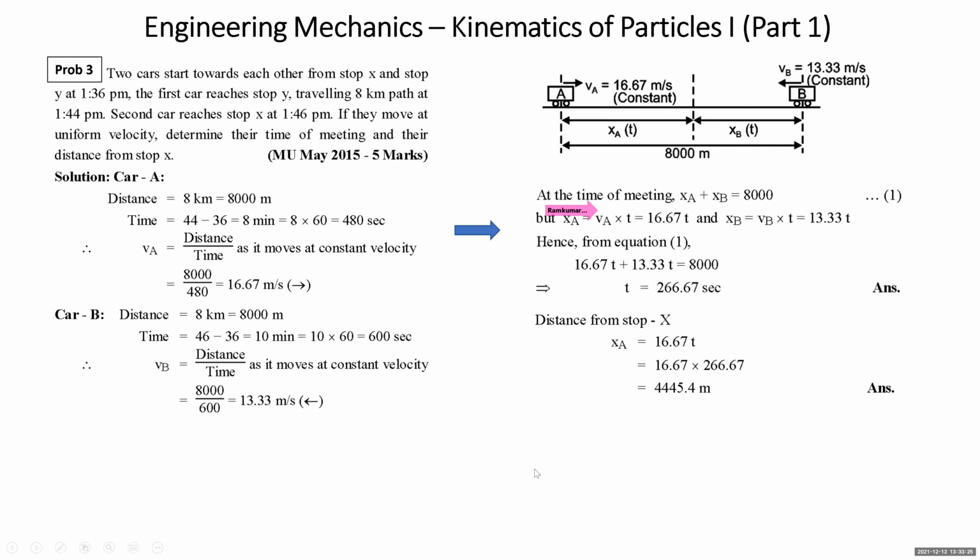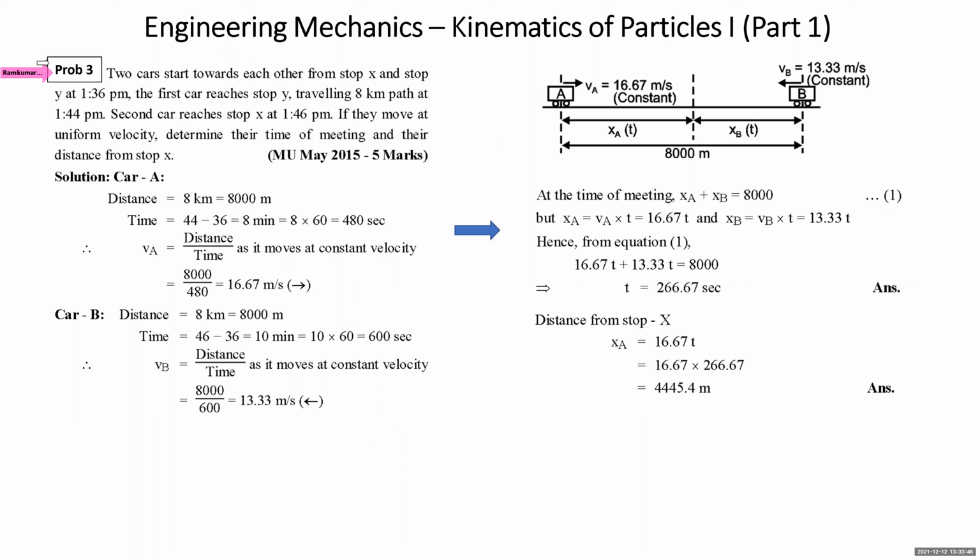Now we come to the next problem. Again, students, we should read the problem first carefully. Very important in dynamics, you should read the problem carefully so that you understand it, you put the given data on the diagram, and then you start solving the sum. I'm reading the sum.